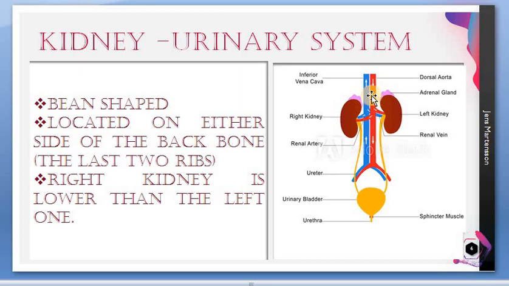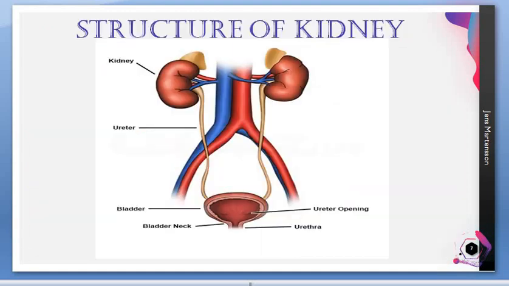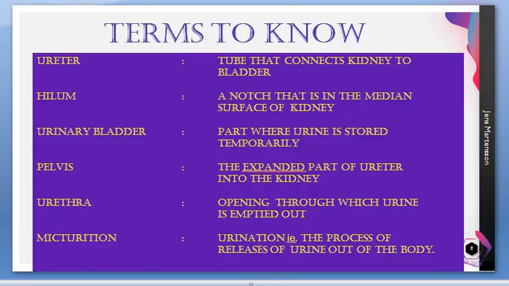So what is the renal artery, what is the renal vein, why is the right kidney lower than the left kidney, and which kidney is larger? What is the ureter, what is its function, what movement occurs in the ureter, what is the function of the urinary bladder, what is the urethra, and what is the purpose of the sphincter muscle? The other parts you will learn after the circulatory system lesson. And then we have studied in detail about the hilum and pelvis. So remember the terms that we did, right?